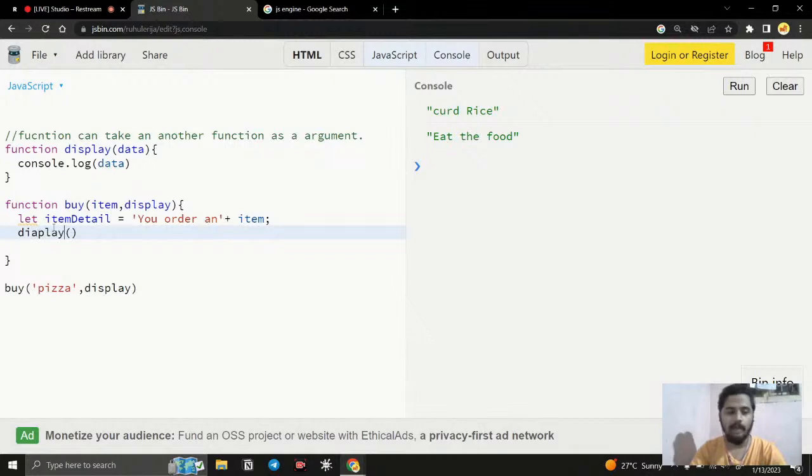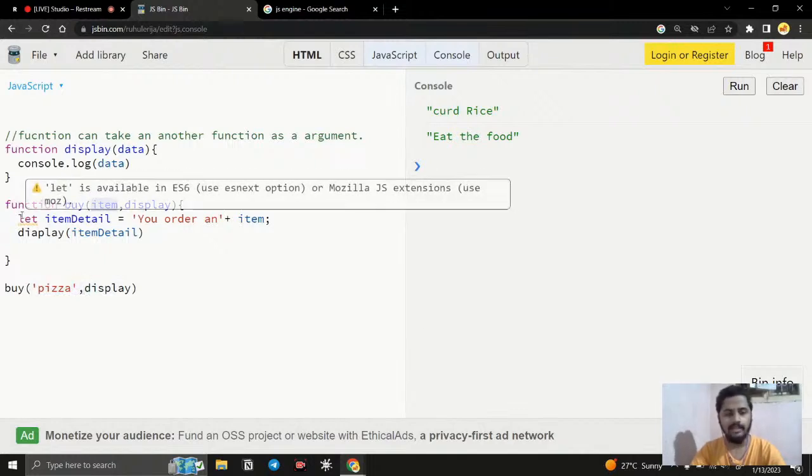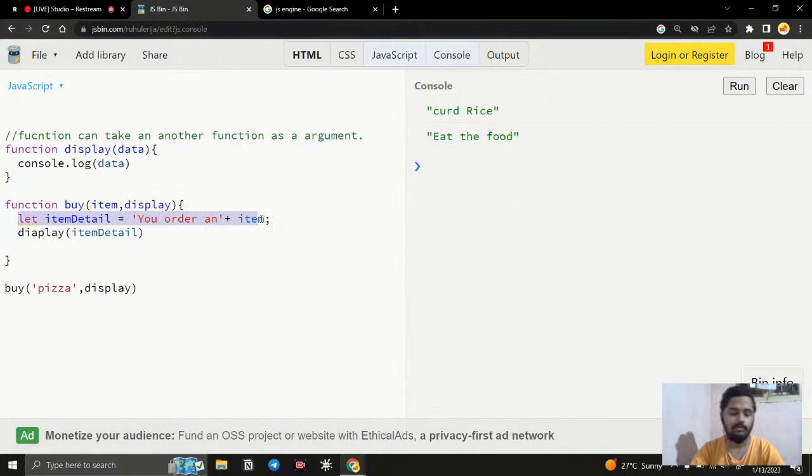So now what's going to happen, once the order is given, the order sentence, the detail is made, then the data we are getting should go inside this function. We are calling the function, giving the order item, and we say display data. This item is creating a sentence with that particular item, and display data goes and invokes this function, and this function is going to print the data in our console, right?